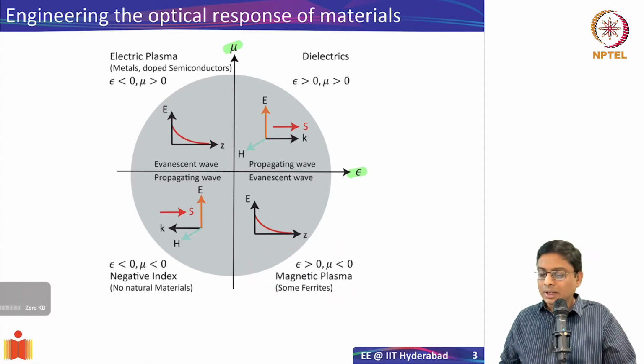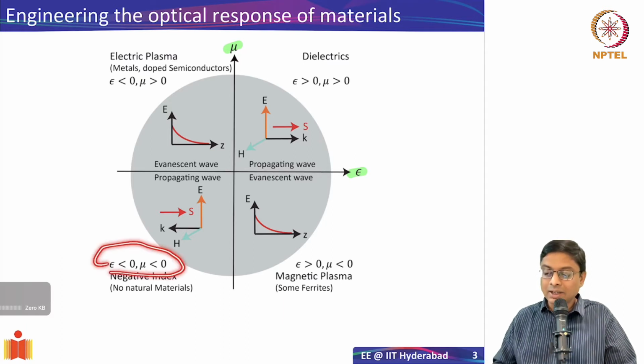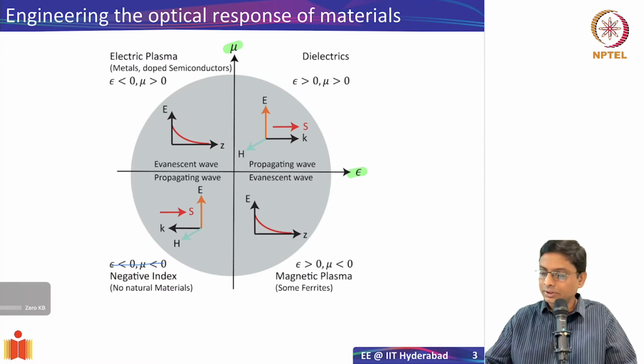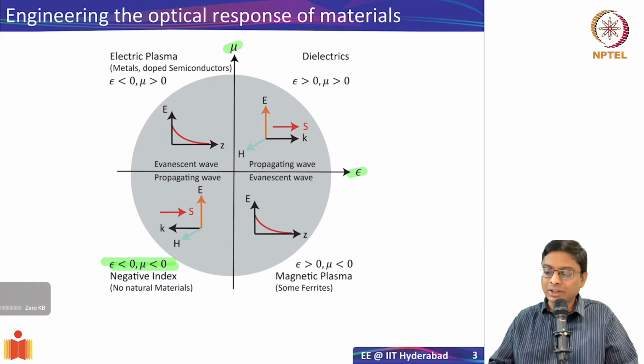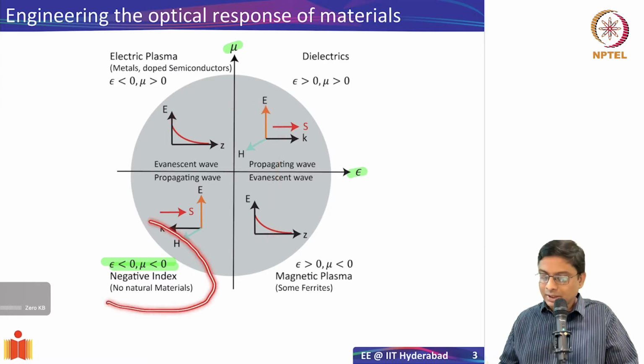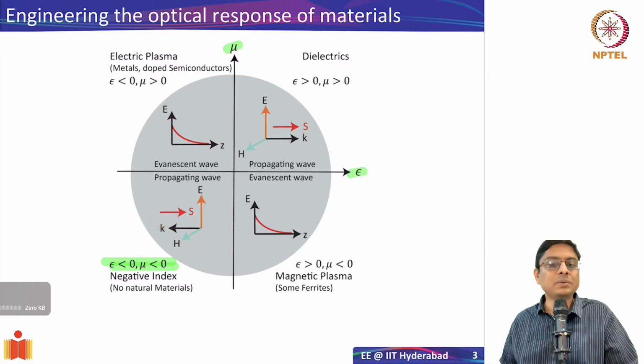And the last quadrant is the third quadrant, where both epsilon and mu are negative, and this is what we are going to consider in this lecture. As I said, there are no naturally analogous materials for this. So all the naturally occurring materials will fall into these three quadrants, whereas this is artificially engineered materials, which we will call metamaterials.